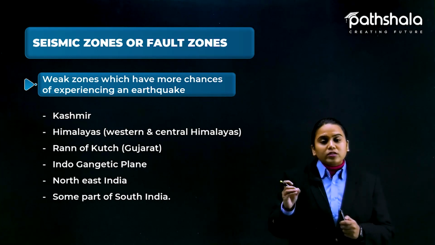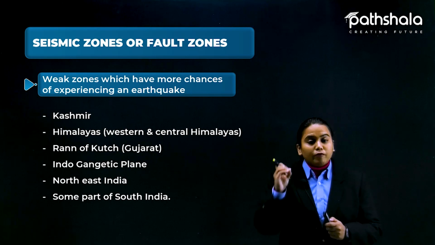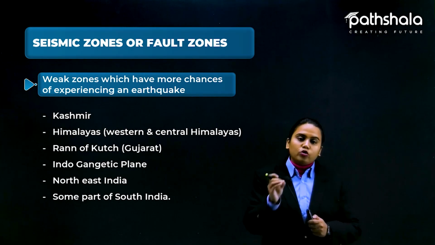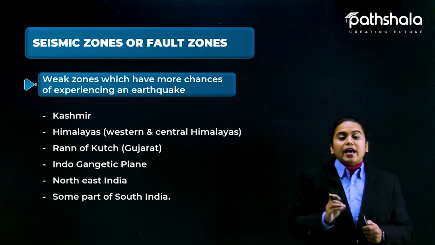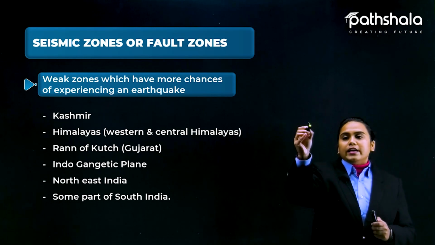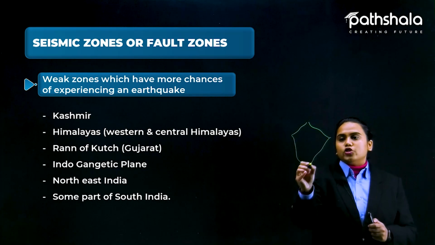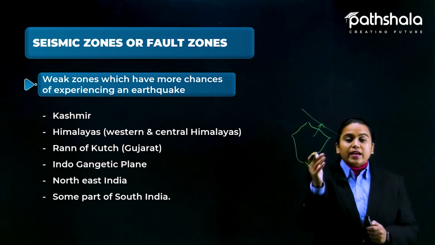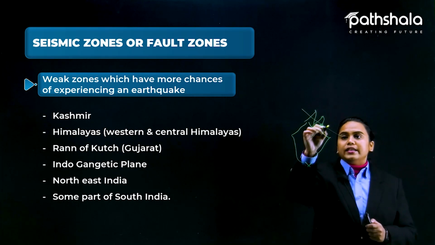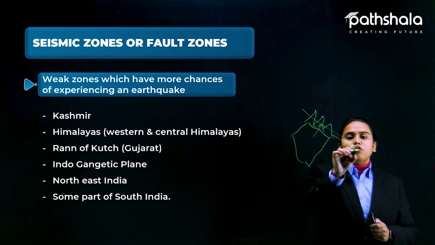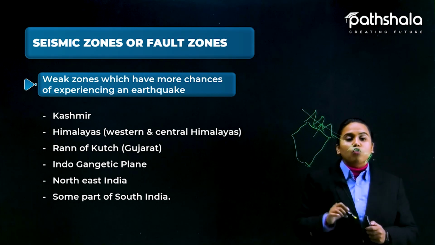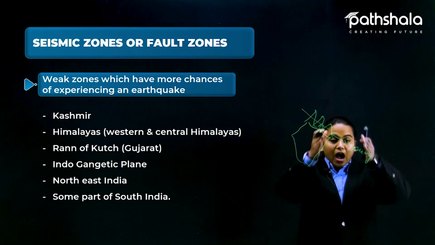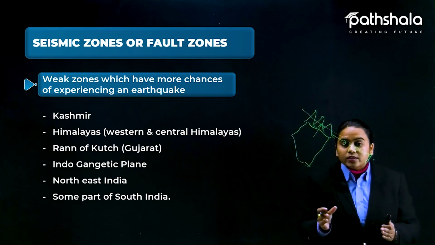In these fault zones, the shifting of plates is continuous. As we can say, our Indian plate is shifting towards China right now. That is why the Himalayas are known as young fold mountains. Why do we call them young fold mountains? Because they are still developing and rising higher. Why is this happening?